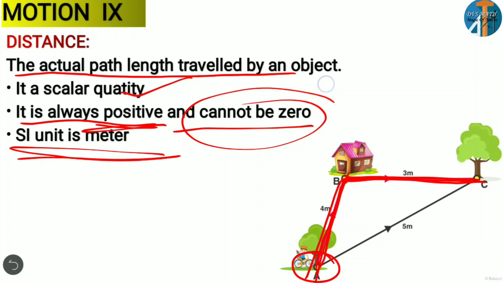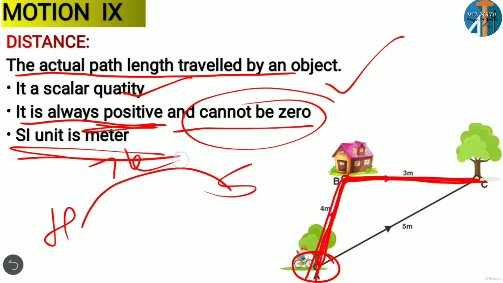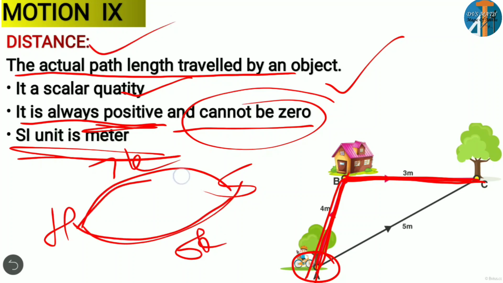Distance means the actual path traveled by an object from one point to another point. For example, here is a house and a school. If I consider three roads from here, one road is 7 kilometer, another road is 5 kilometer, like this. So this 5 kilometer is also distance, and 7 kilometer is also distance, since it is the actual path traveled.